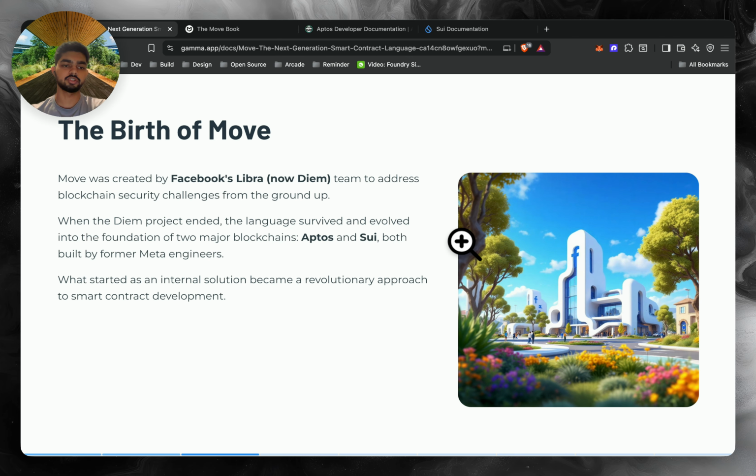Move was built by the Facebook Libra team to solve this issue. When the Diem project ended, the Move language survived and became the core of Aptos and Sui, both started by former Meta engineers. So, what started as an internal solution became a revolutionary approach to smart contract development.